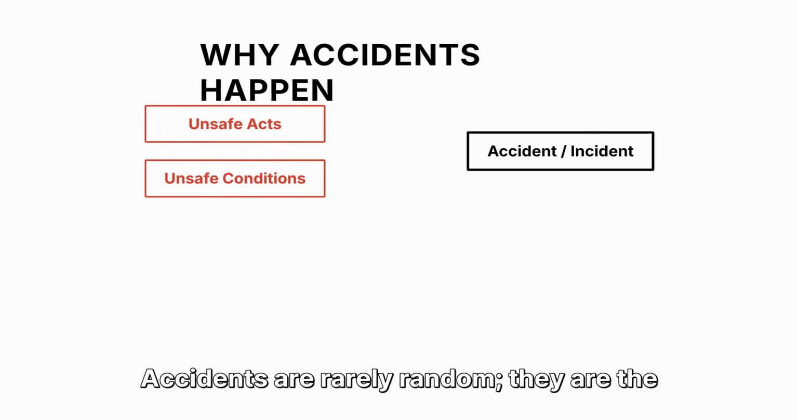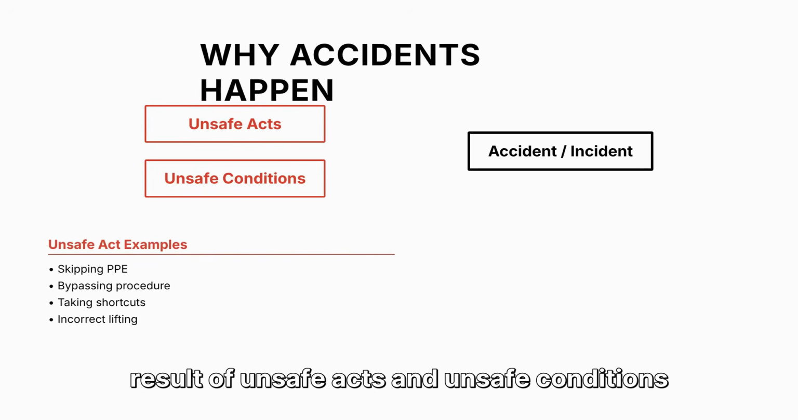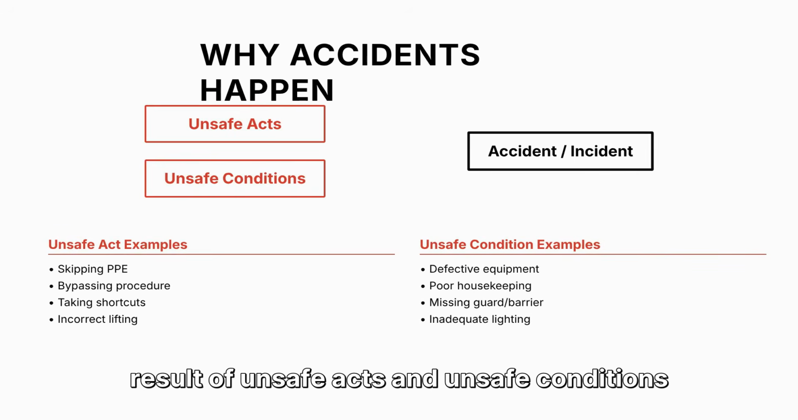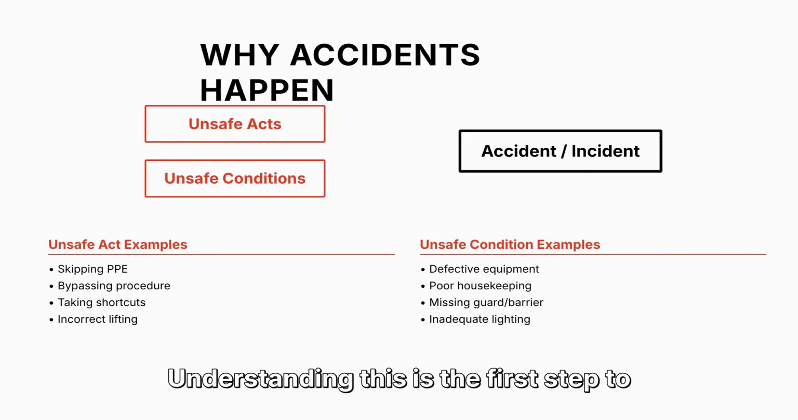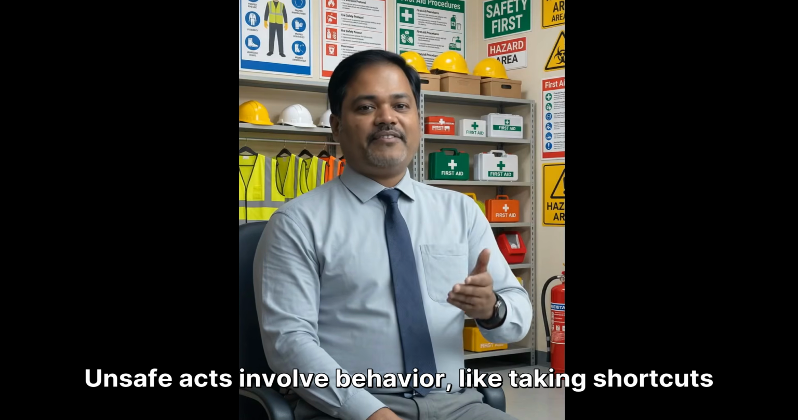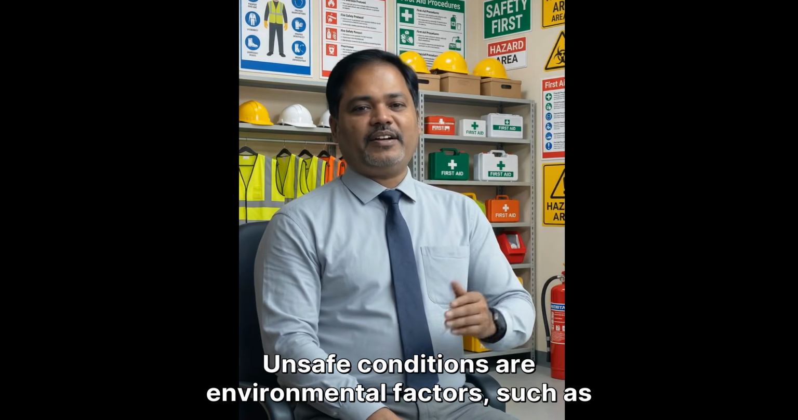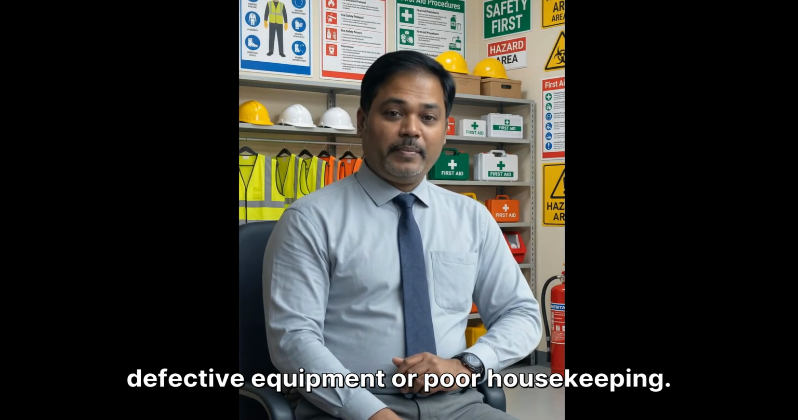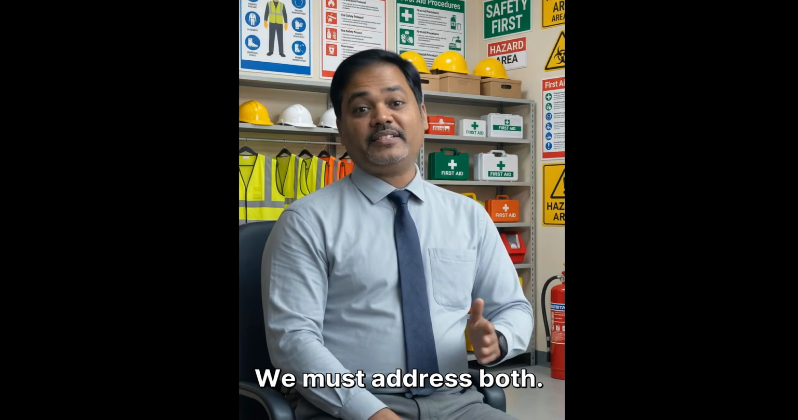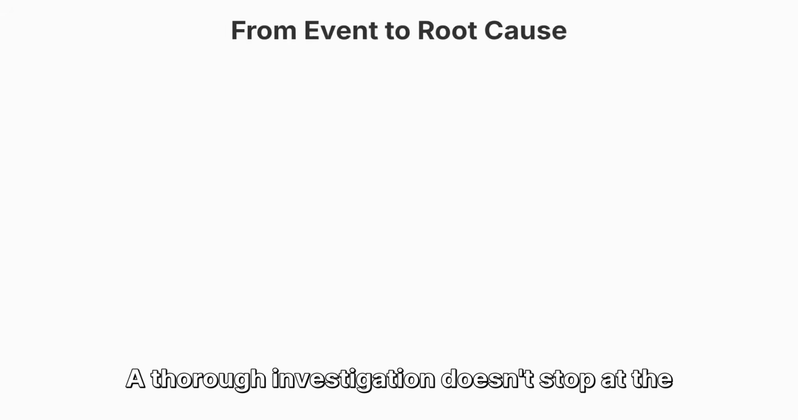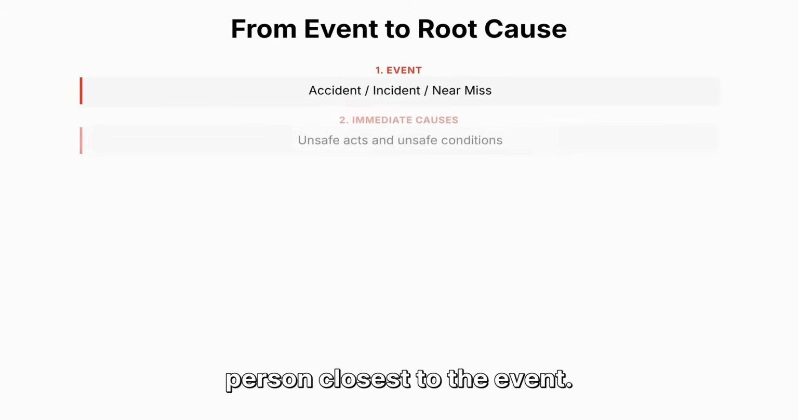Accidents are rarely random. They are the result of unsafe acts and unsafe conditions converging. Understanding this is the first step to prevention. Unsafe acts involve behavior, like taking shortcuts or skipping PPE. Unsafe conditions are environmental factors such as defective equipment or poor housekeeping. We must address both. A thorough investigation doesn't stop at the person closest to the event.